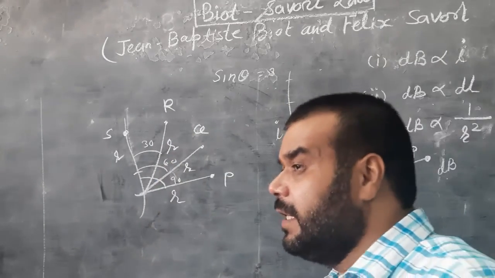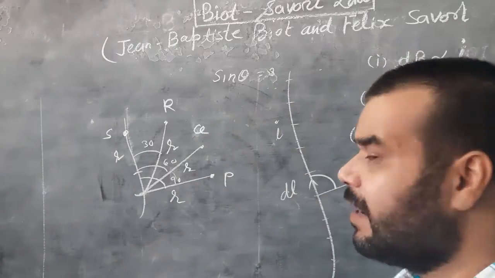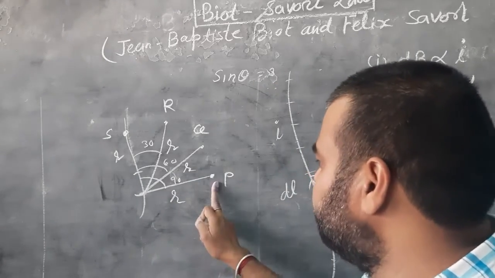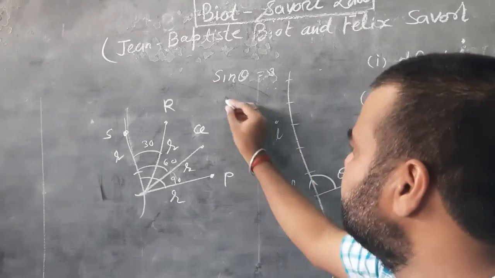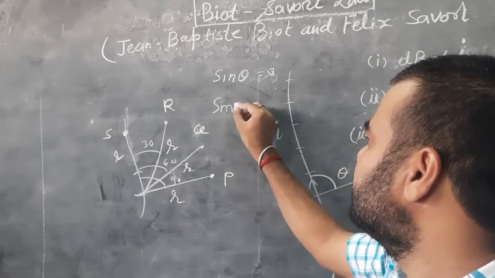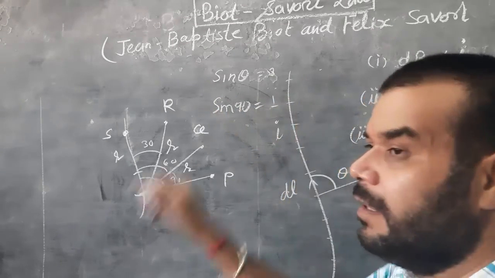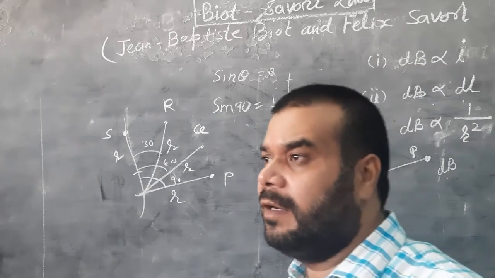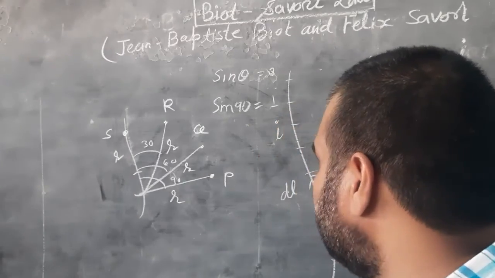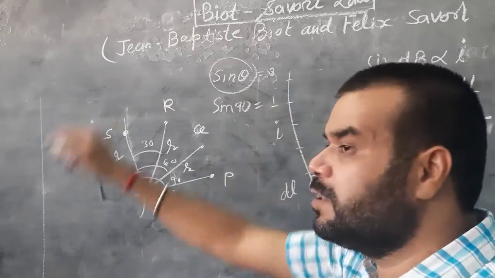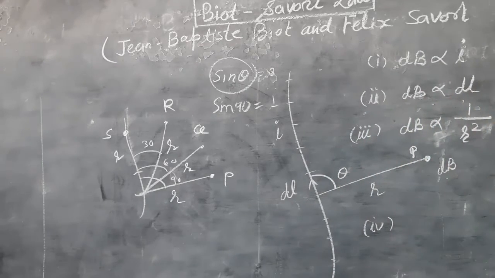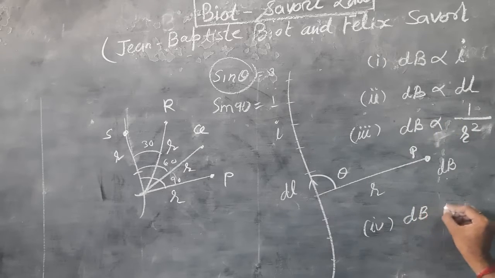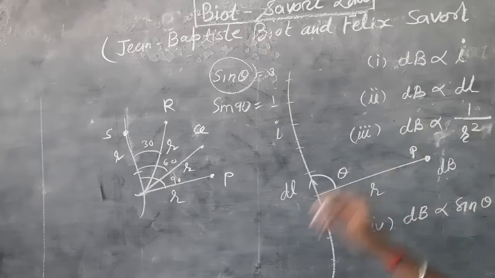If we take 60 degree, then again we get a magnetic field. And if we are considering point P, and this is angle 90, which is the maximum, this is sine 90, and sine 90 is 1, which means we get the maximum value. So we can say sine theta also affects the magnitude of the magnetic field. The fourth term will be, dB is directly proportional to sine theta.